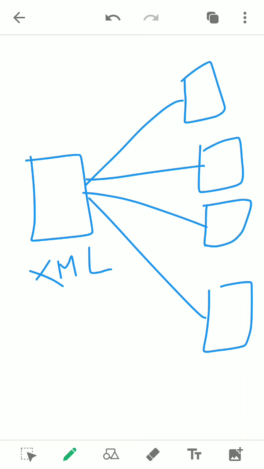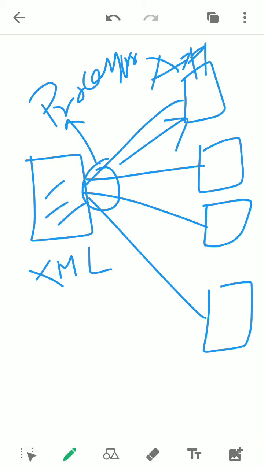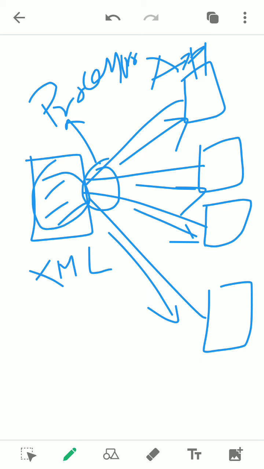There is an XML processor here. What will he do? Simply transfer the contents to the different applications which have requested it, without understanding the content he is transferring. So this is the XML processor.